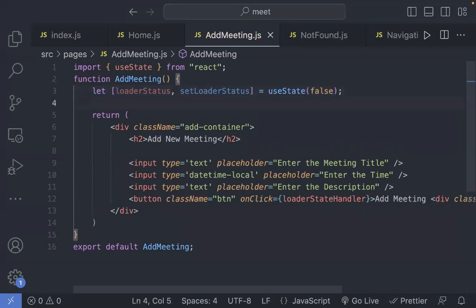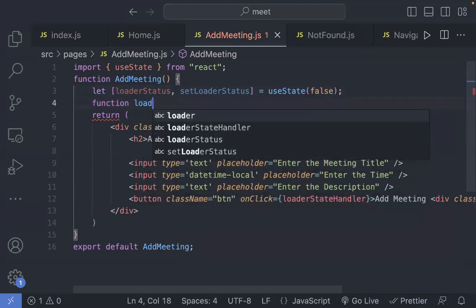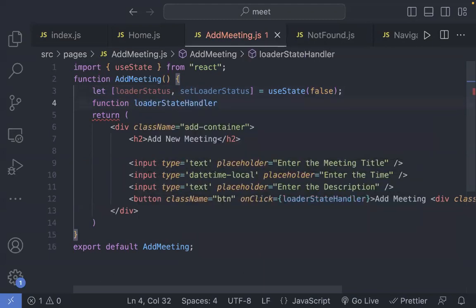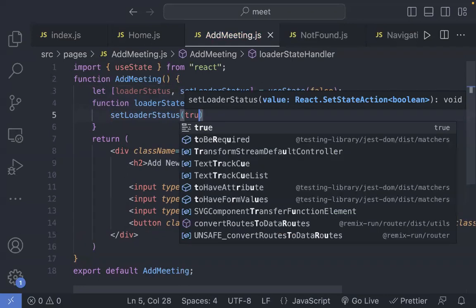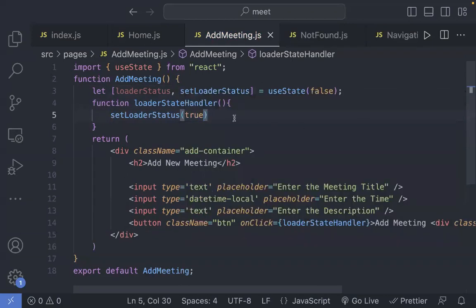And when we are calling this function, which is the loader state handler, when we call this function, then what will happen? We'll say that set loader status is going to be true. Okay.